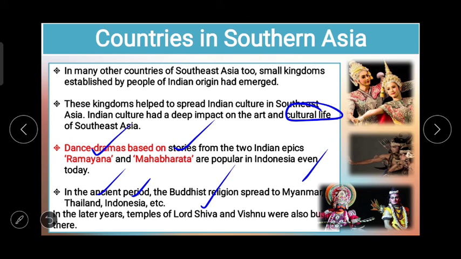So in the 6th standard's history, we have reviewed Indian history from 3000 BCE to the 8th century CE, which is in short called ancient Indian history. So in the 7th standard, what you people are going to learn is the history of India from the 9th century CE to the 18th century CE. The history of this period is known as medieval history. In the 6th standard, you learned ancient Indian history, and now in 7th standard, you are going to study medieval Indian history. So today we are going to stop here only.